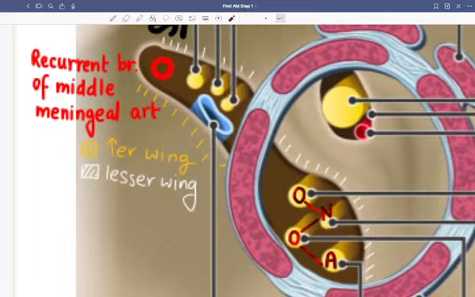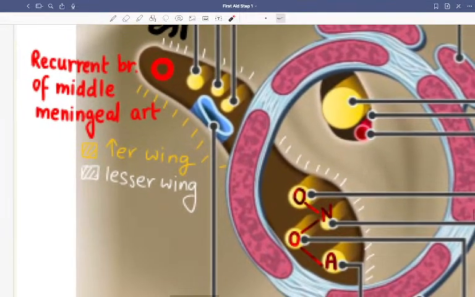Lacrimal, frontal, and nasociliary are all branches of the ophthalmic nerve, V1. And this one is a vein, I forgot which. I think the ophthalmic vein, superior division. And this is the recurrent branch of the middle meningeal artery. We have this also, the recurrent branch of the middle meningeal artery. So this is basically the lesser wing, I mean this is the greater wing. This is part of the greater wing.